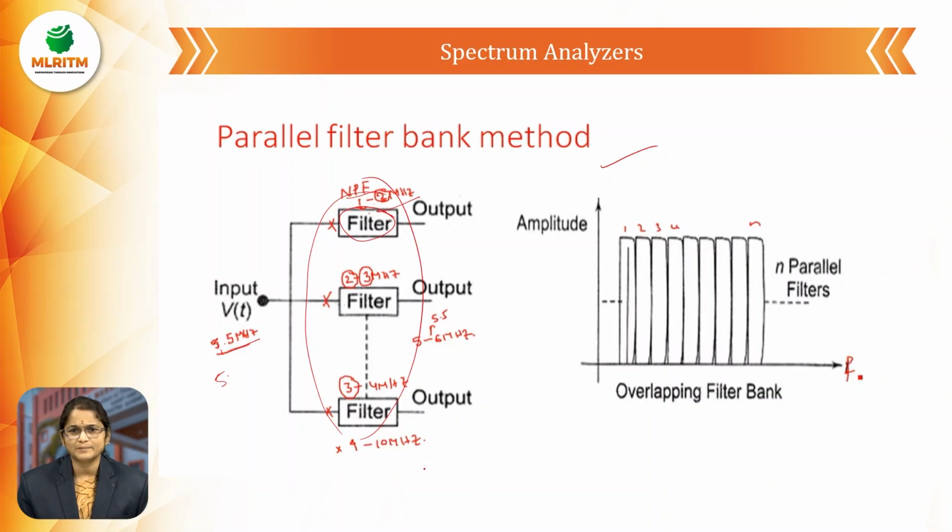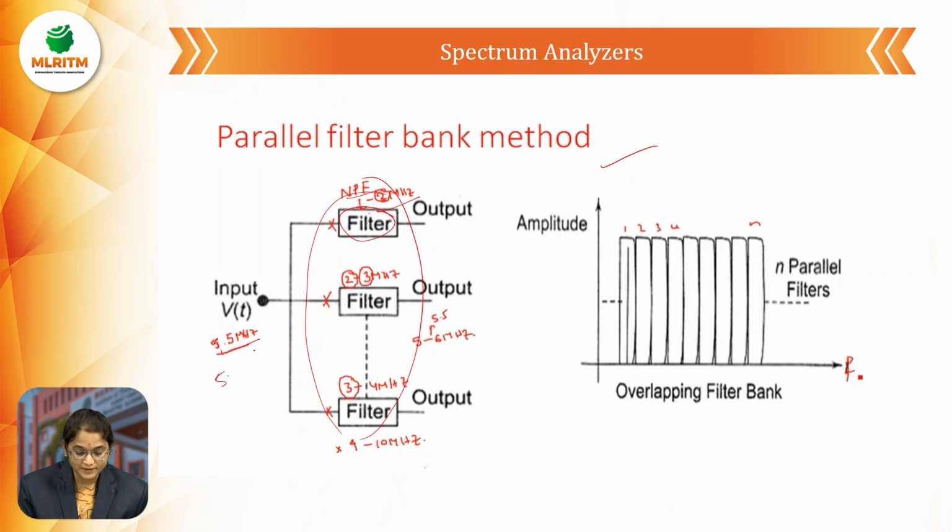The whole spectrum is divided into different frequency ranges: 0 to 1, 1 to 2, 2 to 3, 3 to 4. Like that we divide the spectrum and give it to the filters, using narrow passband filters. Why do we use many filters in the spectrum analyzer? For accuracy, we take different narrow passband filters.